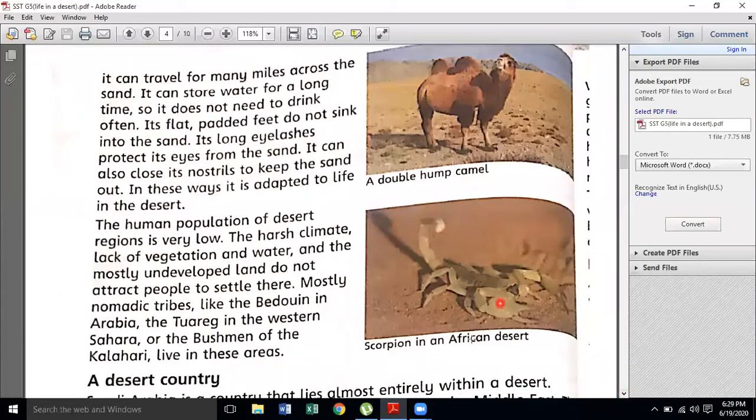Okay, you can see the scorpion. Oh my God, this is very dangerous. The scorpion is in the African deserts. You can see. Okay, what about the human population?